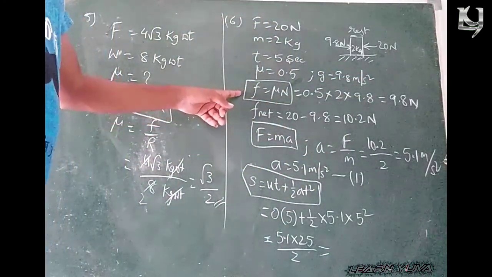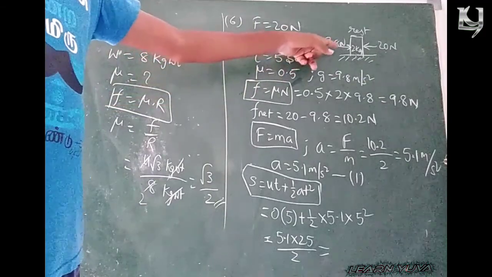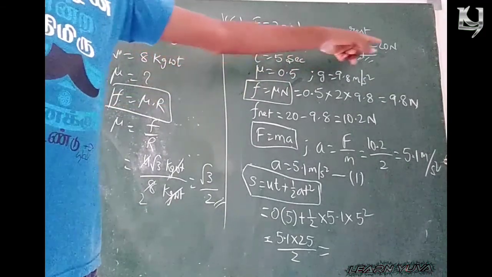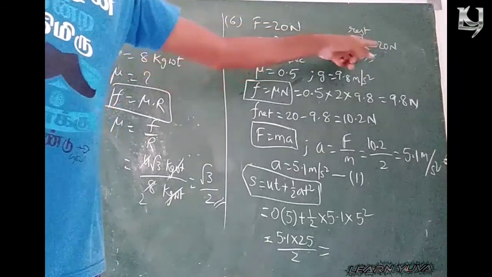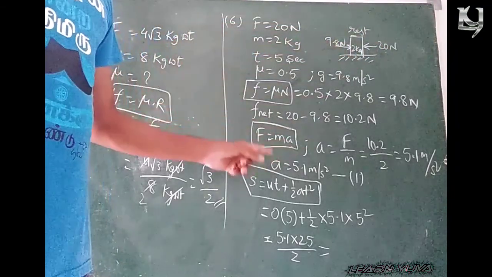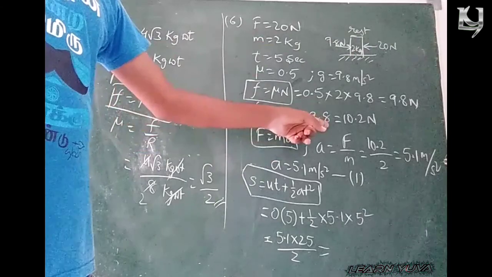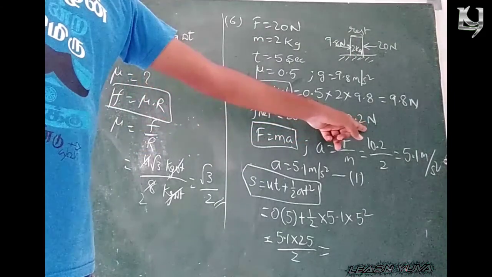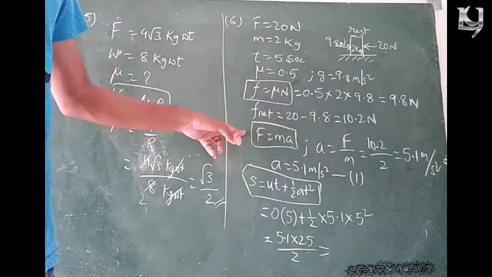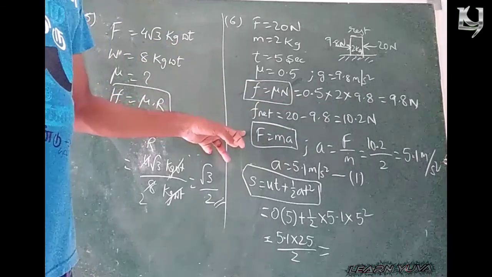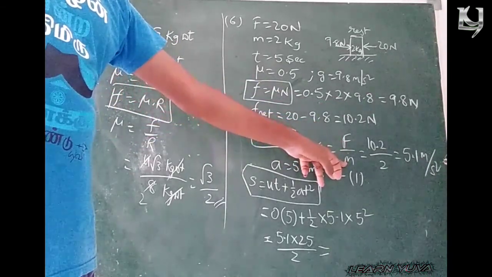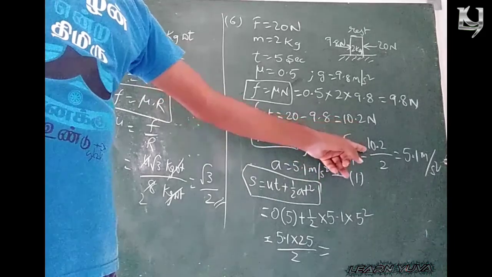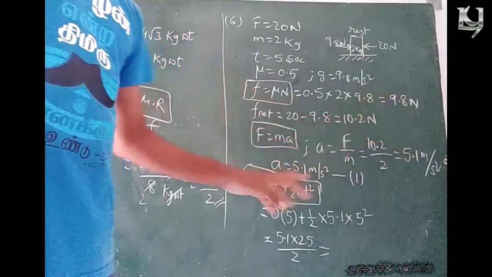Here we have to calculate the net force. So 9.8 newtons is the frictional force acting in the direction opposite to the applied force. So net force is greater force minus smaller force, 20 minus 9.8, that is equal to 10.2 newtons. By the formula F is equal to ma, we calculate acceleration. So a is equal to force by mass, net force 10.2 by 2, that is equal to 5.1 meter per second square.